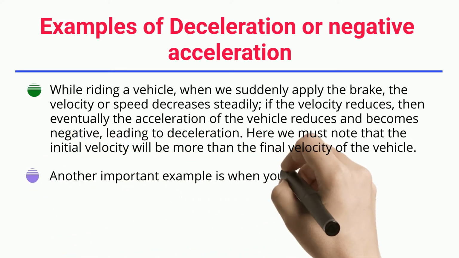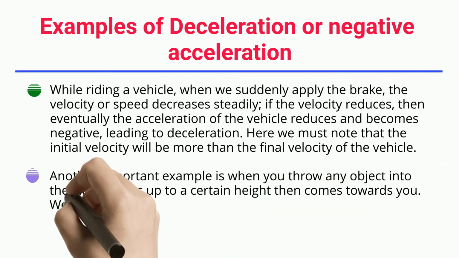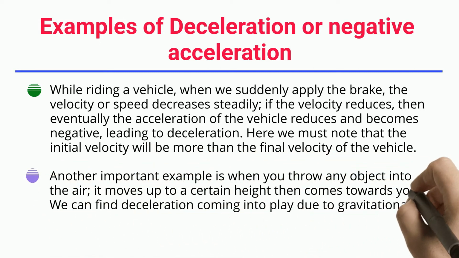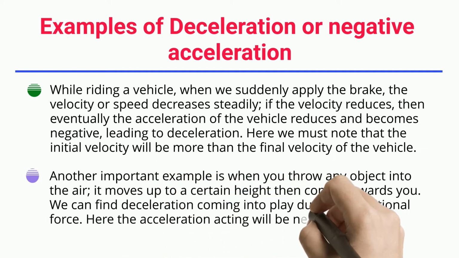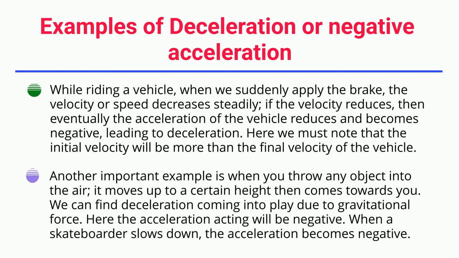Another important example is when you throw any object into the air, it moves up to a certain height then comes towards you. We can find deceleration coming into play due to gravitational force. Here the acceleration acting will be negative. When a skateboarder slows down, the acceleration becomes negative.